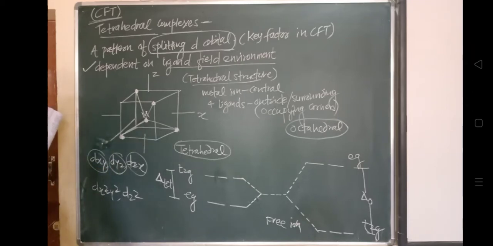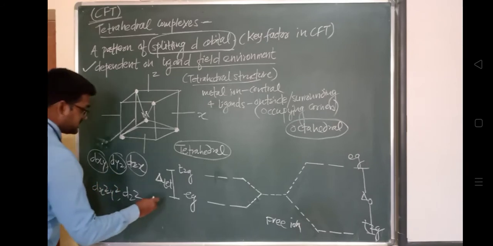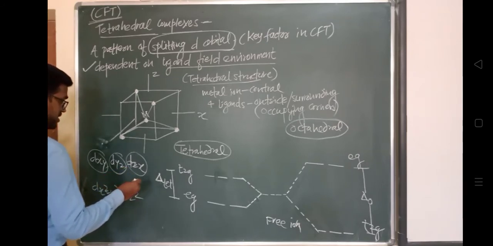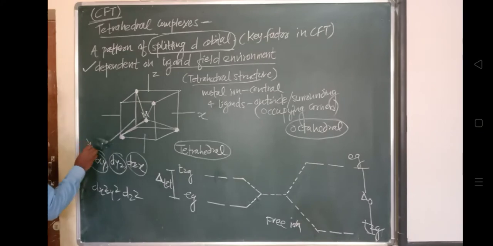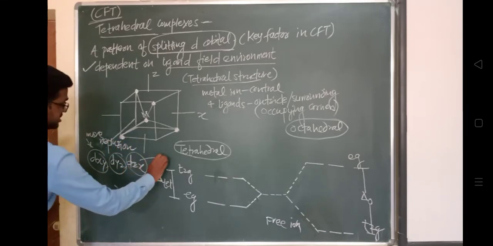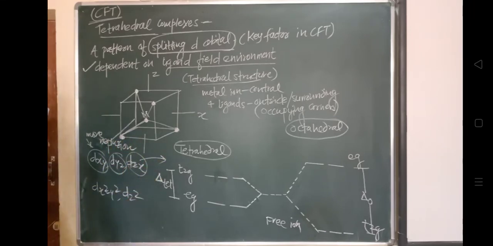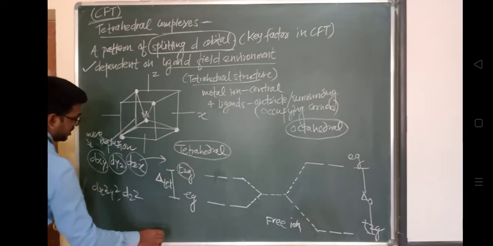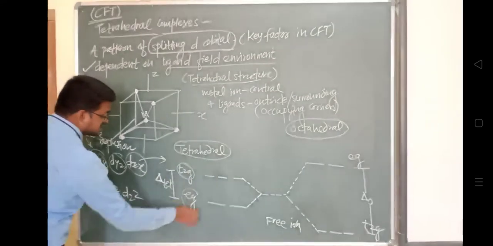So that's why the dxy, dyz and dzx orbitals will experience more repulsion from the ligands, and this set is nothing but the T2G set. Compared to the EG set, the T2G set has more repulsion in case of a tetrahedral.